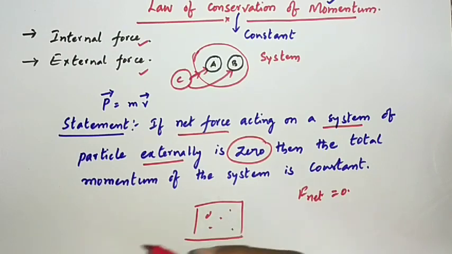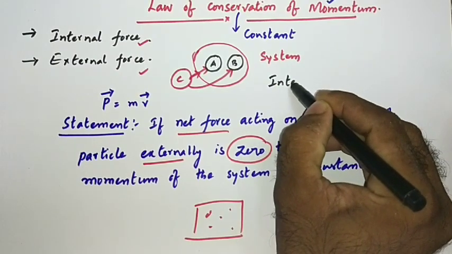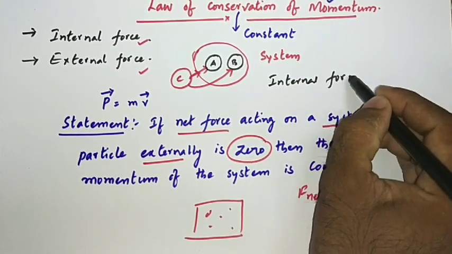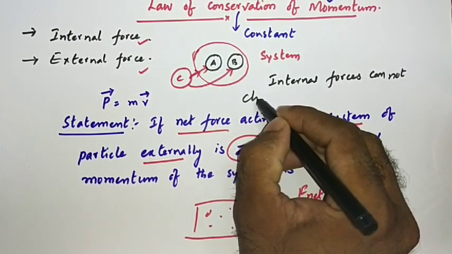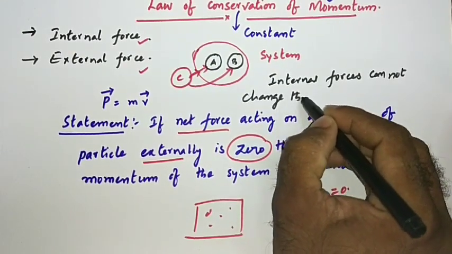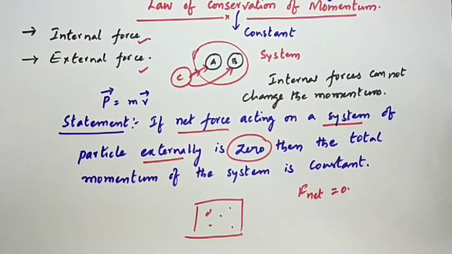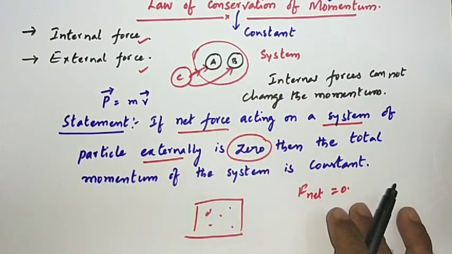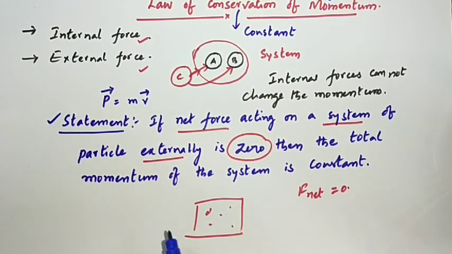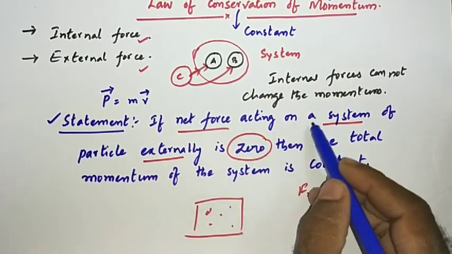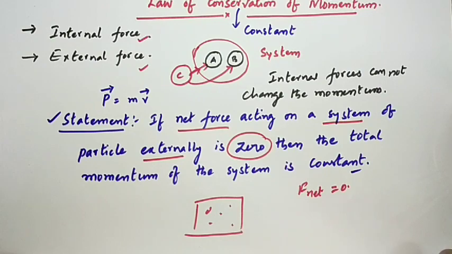So in another way we can say that internal forces cannot change the momentum of the system. So this is the statement of law of conservation of momentum. If net external force acting on a system of particles is 0, then the total momentum of the system is constant. Now let us see its proof.